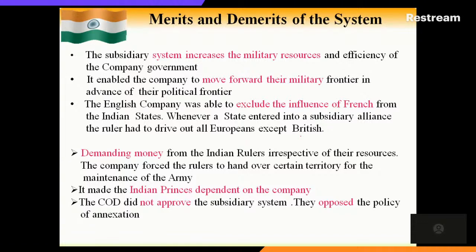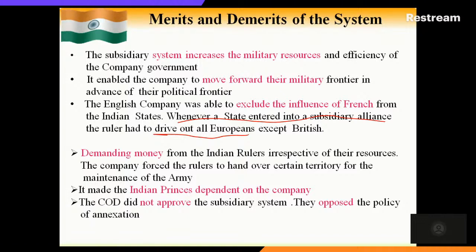By that time, the French had influence with many princely states. So because of this, the English company excluded the influence of the French from the Indian states. And listen to the last point. Whenever a state entered into a subsidiary alliance, the ruler had to drive out all the Europeans except the British, even without getting direction from the company. You have to send out the Europeans, other than the British, from your land. These are the advantages to the East India Company.